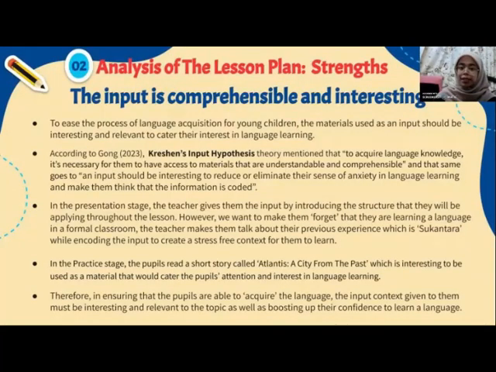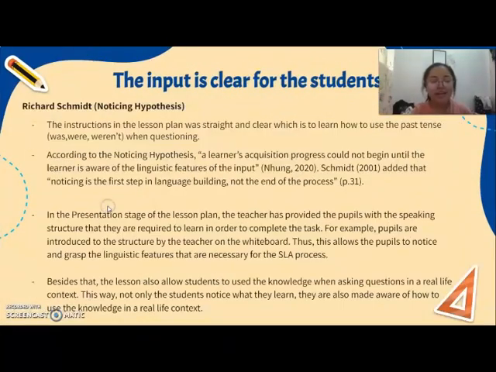Now I'm going to pass this presentation to Vanessa. Right, thank you, Irdayana. So I will be presenting the next point or the strength of this lesson plan, which is the input is clear for the students.